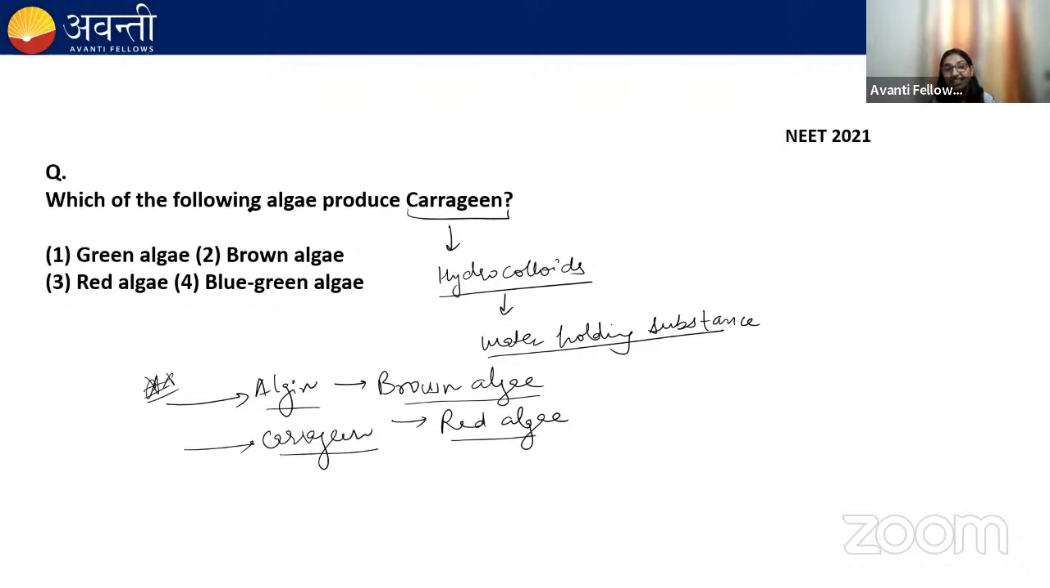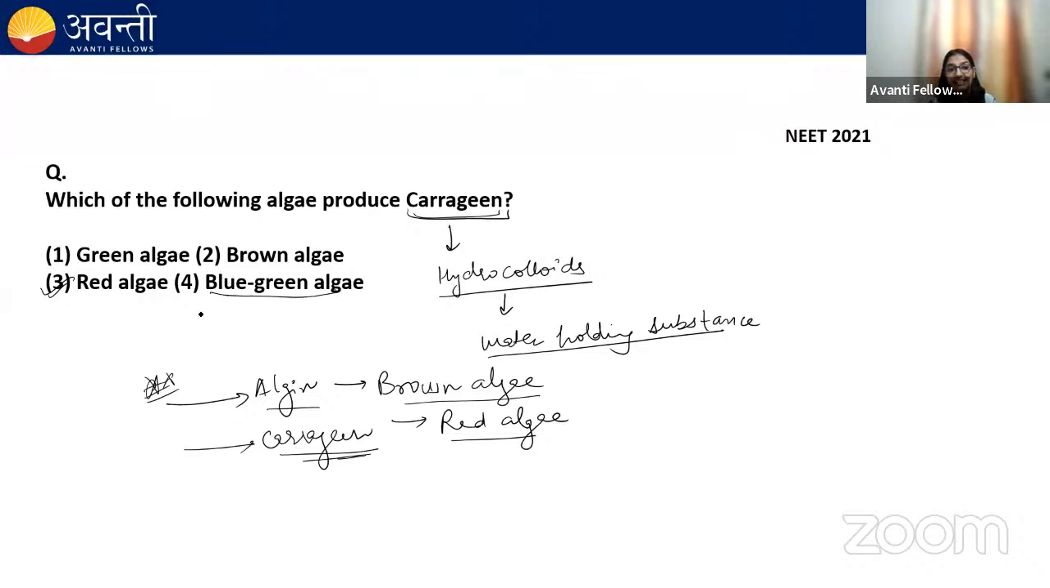Okay, and the question is asking which of the algae produces carrageen. So the correct option is 3, which is the red algae. Red algae produces the carrageen. Okay, and carrageen is a hydrocolloid substance. Hydrocolloids are water holding substances.